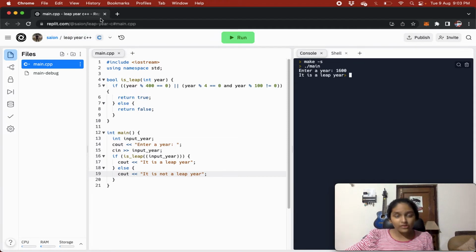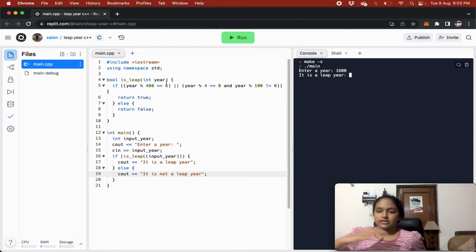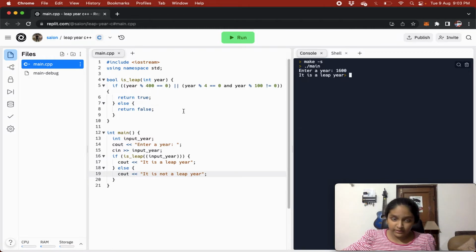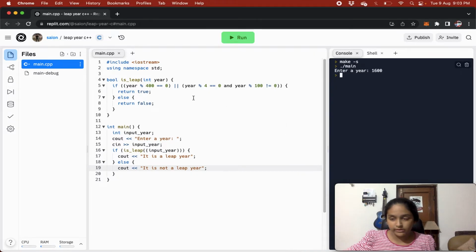I hope you have understood. Let's just revise it all again. Here we are making a function in which we have the if statement so that if the conditions are true, it will return true. If any of the conditions is not true, then it is going to go in the else and return false. Then in the main function, we are taking an input from the user.